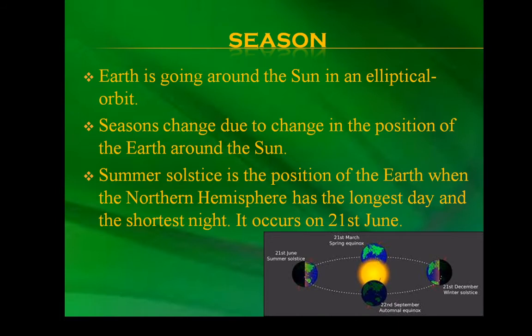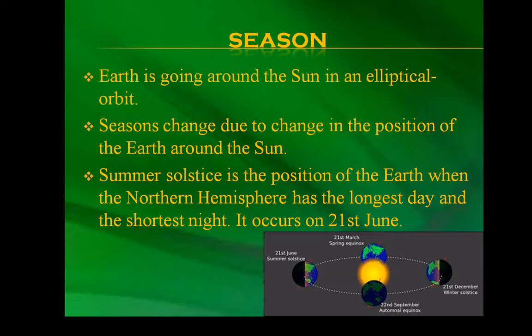Seasons. Due to the revolution, seasons change. Earth is going around the sun in an elliptical orbit. Seasons change due to the change in the position of Earth around the sun. Summer solstice is the position of the earth when the northern hemisphere has the longest day and the shortest night.